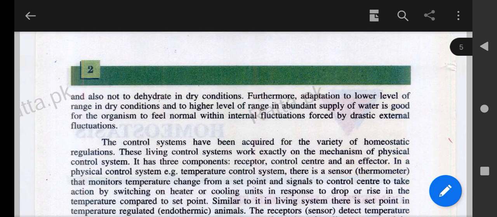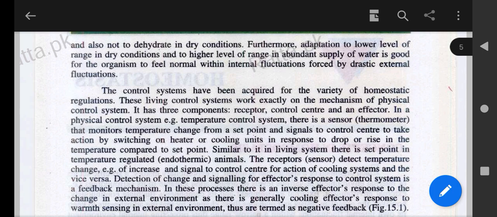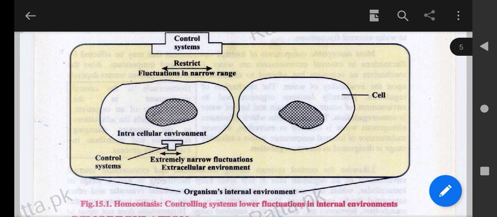Here we have the next topic, which is the control system. There are two types of control system. One is the extremely broader one, which can be called the extracellular environment, and the other is the very narrower one, which is called the intracellular environment.